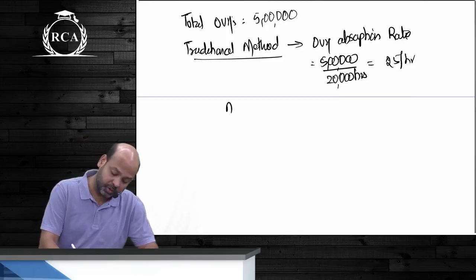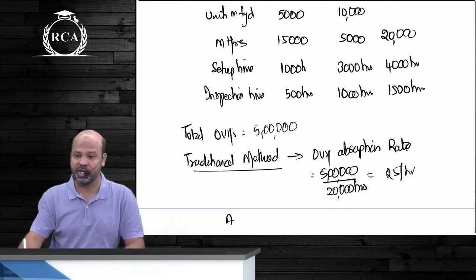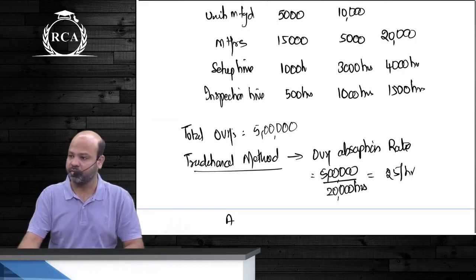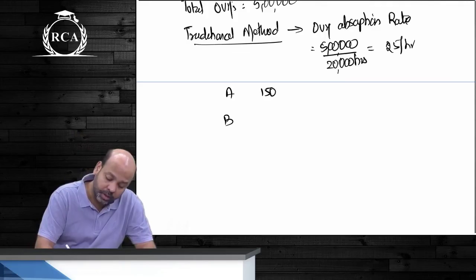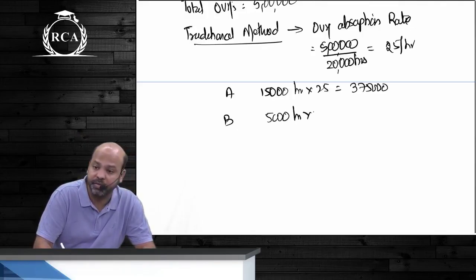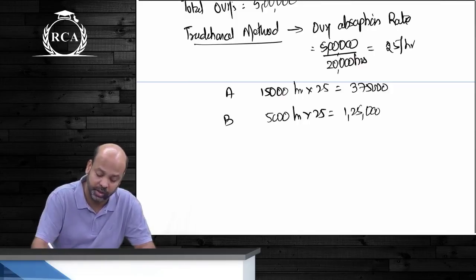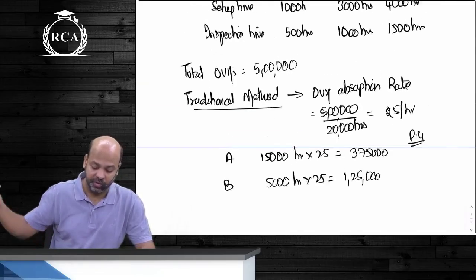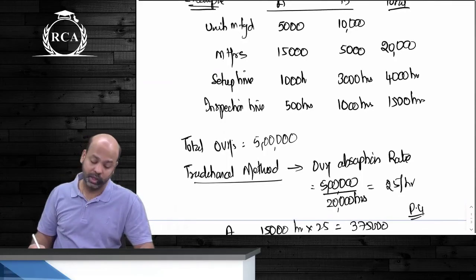What will be the amount of overheads that you will end up allocating to product A and product B, guys? For A, how many machine hours were required? 15,000. For product B we needed 5,000. So 15,000 hours multiplied by 25 rupees will become 3,75,000, and 5,000 hours multiplied by 25 will be 1,25,000. What will be the cost per unit, guys? How many units did we manufacture of product A and product B? 5,000 and